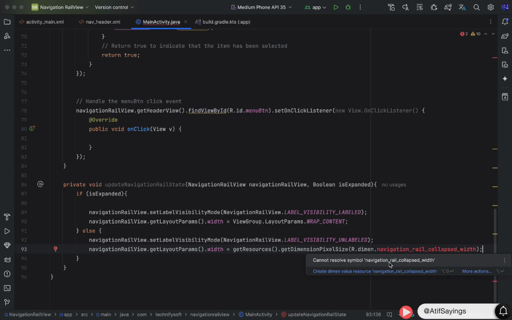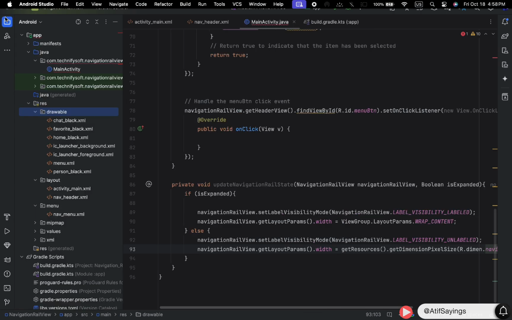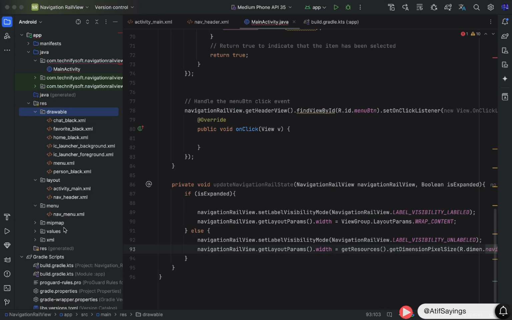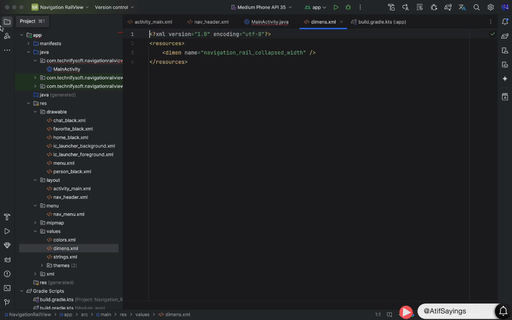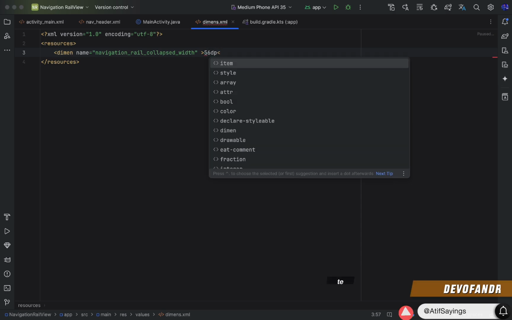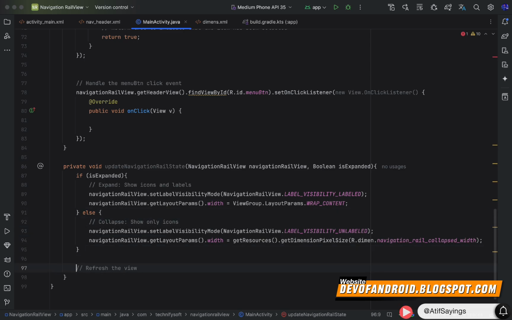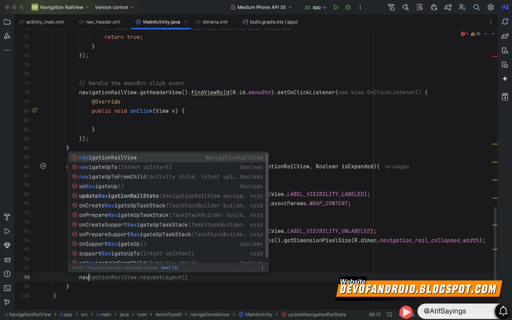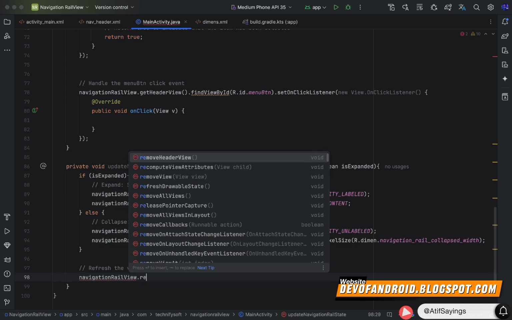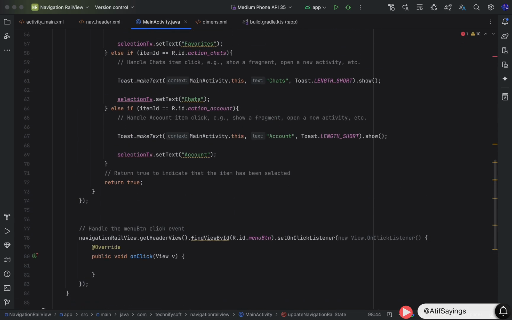Now we need to create this file. Click OK. It has created a file named dimens.xml in the values folder, that is in the resource folder. Open the dimens.xml file. We need to give a default width that will be 56 dp. Now open the main activity.java class again and come in the update navigation rail state function. After the else statement, we will call navigation rail view dot request layout to refresh the navigation rail view.